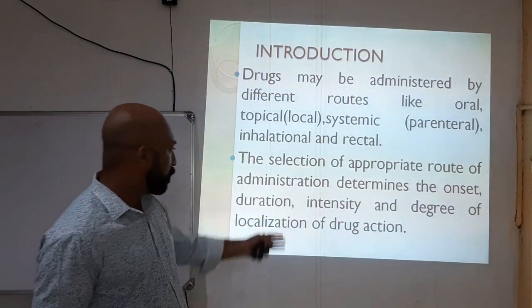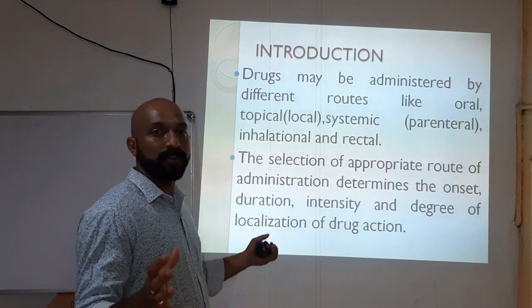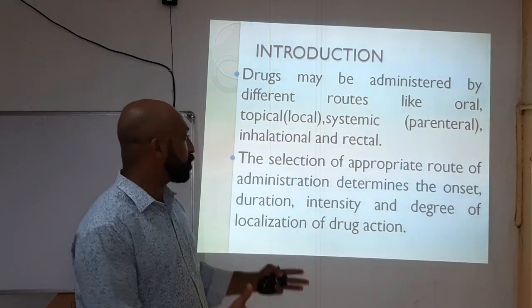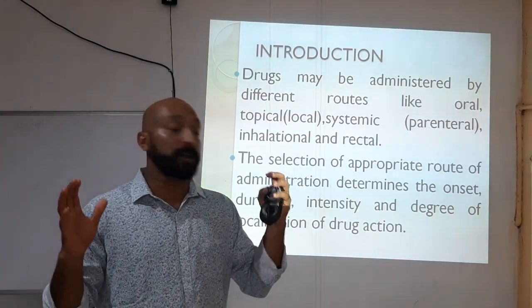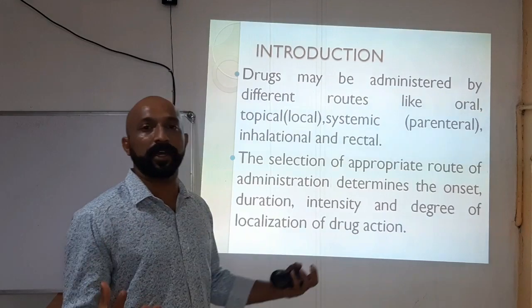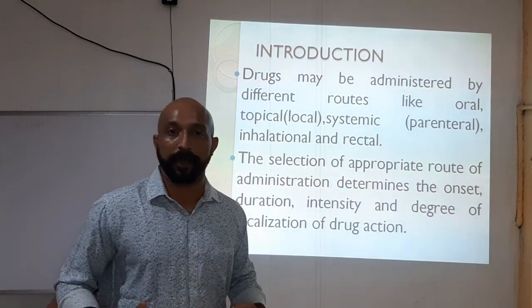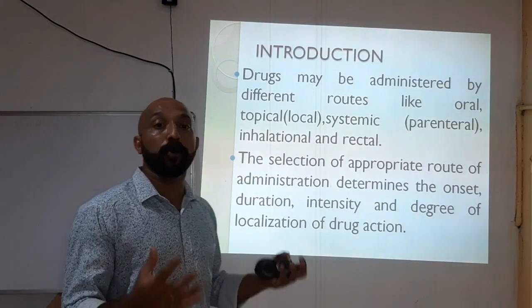The third word is intensity. Intensity is the power, or how much intensity each drug has, and it depends on the route of administration. And the last one is the degree of localization of the drug action. For example, when we take medication for stomach pain, localization of the drug to the stomach depends on the appropriate route.